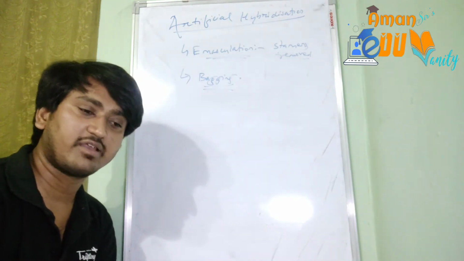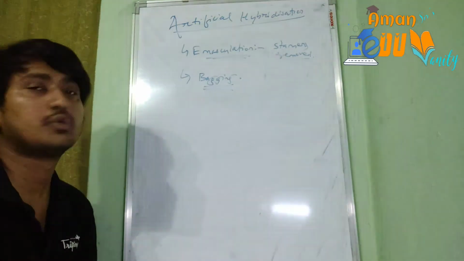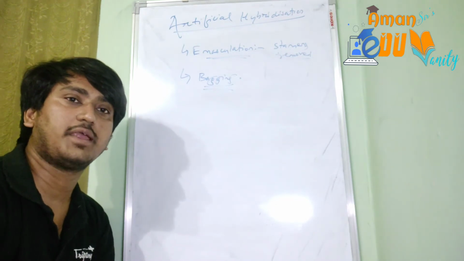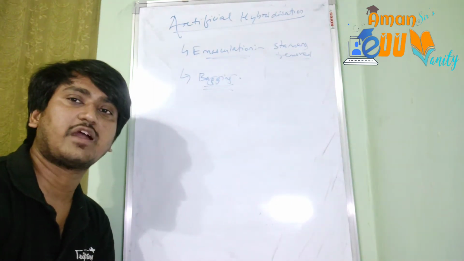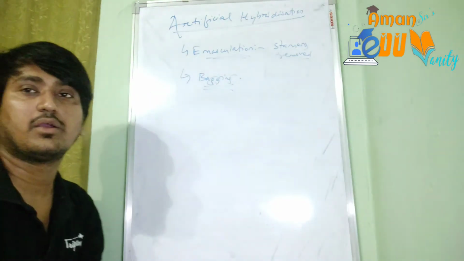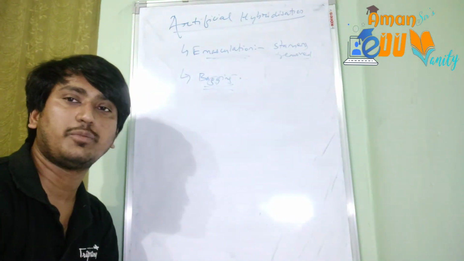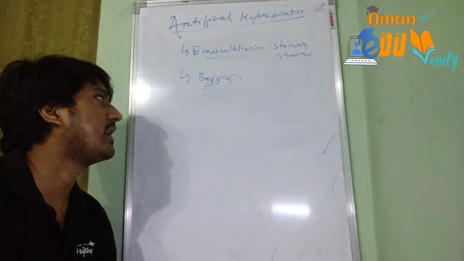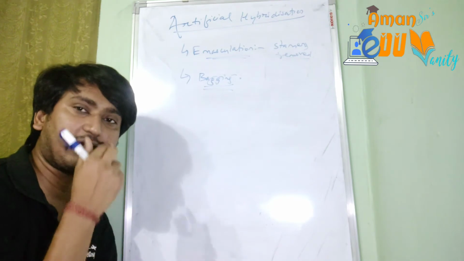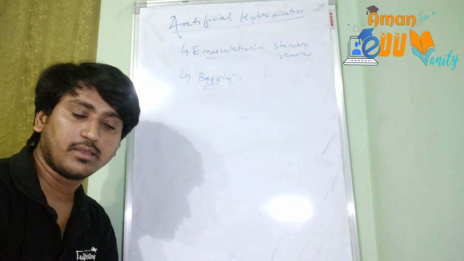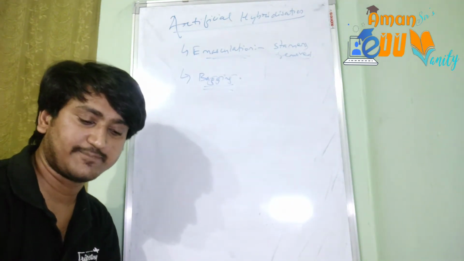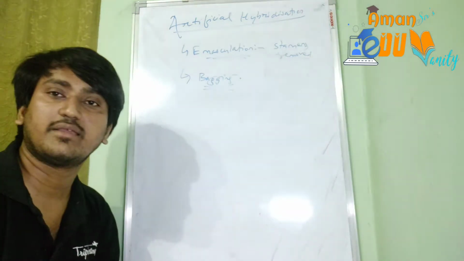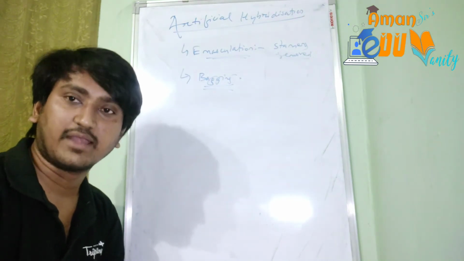And if a flower is unisexual, then there is no need to go with the first step. If the flower is unisexual, we can choose any desired female flower and we just need to bag them, because before maturing, no other pollen grain should come and sit on it. Our desired pollen grain should be dusted as and when required. So we will only bag the unisexual flowers. They do not need to be emasculated. They only need to be bagged. So with these two processes, artificial hybridization could be achieved in flowering plants.